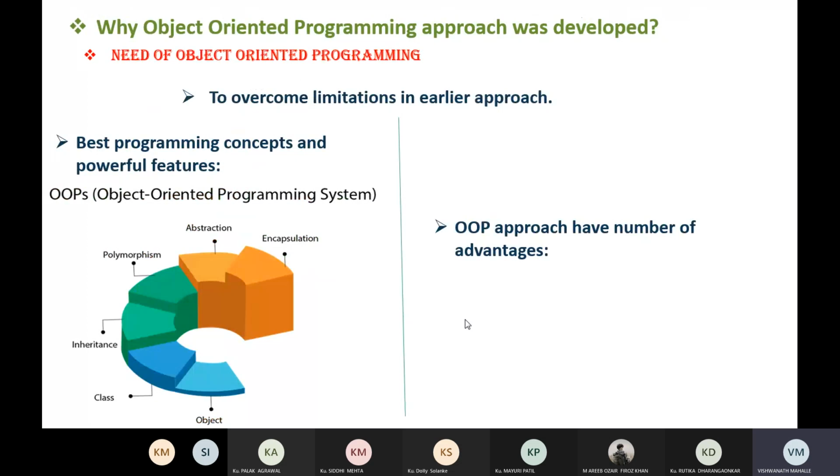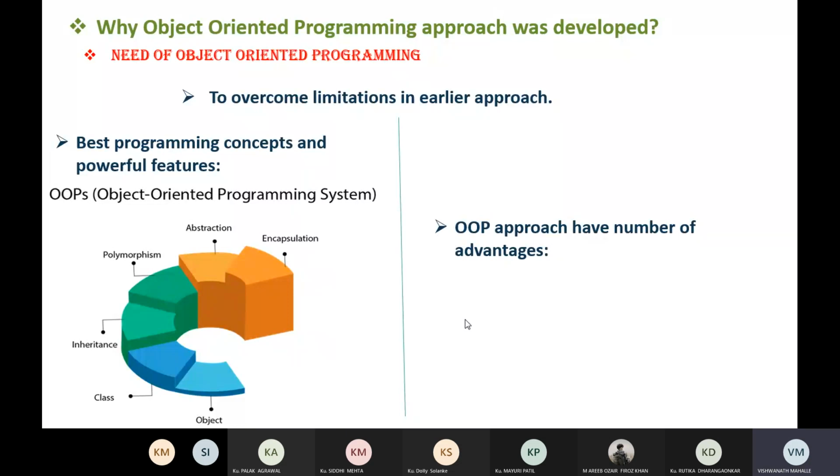This procedure oriented approach has some limitations, and to overcome them, object oriented programming was developed. The second reason is that this approach has base programming concepts and powerful features.